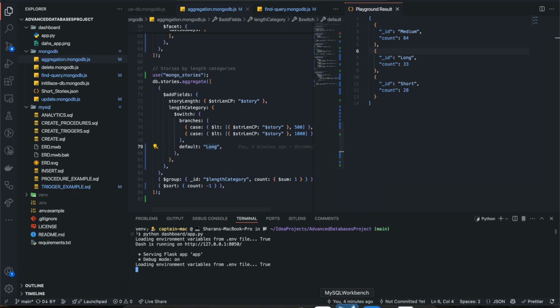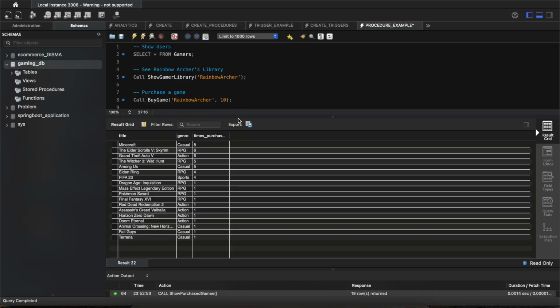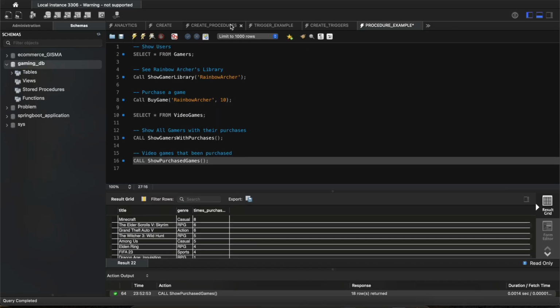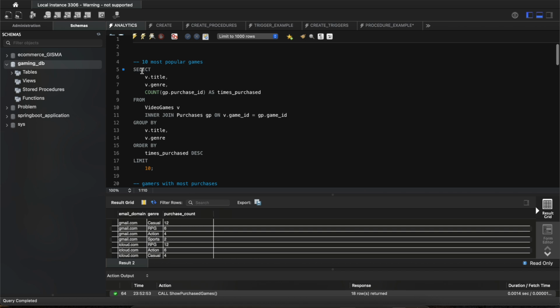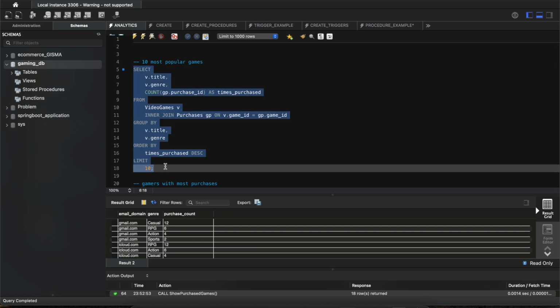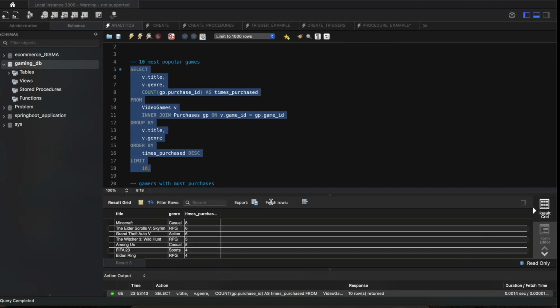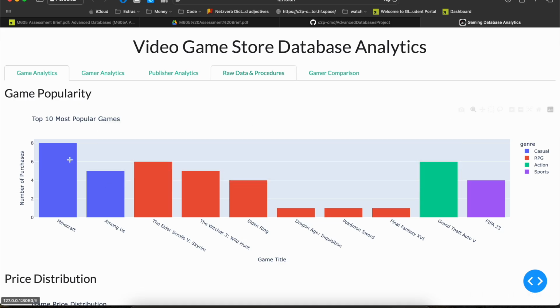If we want to check this in MySQL, I have an analytics SQL that has important business intelligence insights. When I run this, you can see Minecraft, Elder Scrolls, Grand Theft Auto, and similar on Dash as well. Minecraft is highest, then Elder Scrolls, Witcher, and Grand Theft Auto.